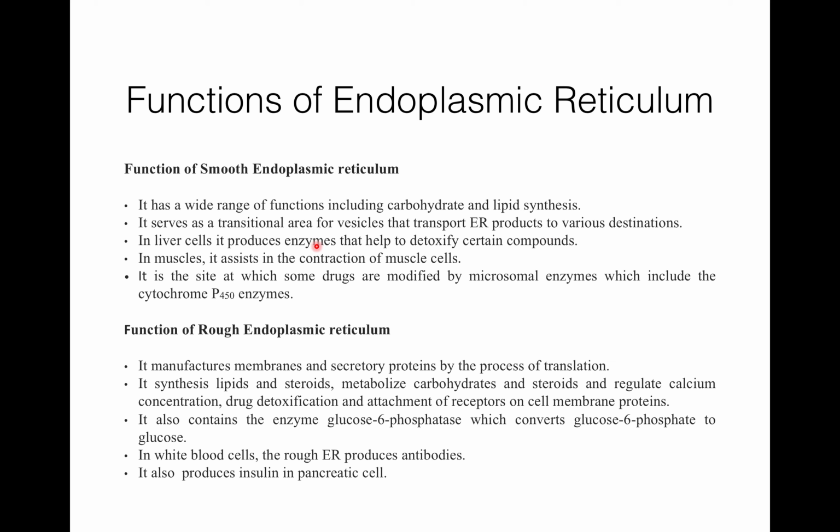Now, there are some specific functions of smooth endoplasmic reticulum and rough endoplasmic reticulum. First, I will explain smooth endoplasmic reticulum's functions. SER has a wide range of functions which includes carbohydrate and lipid synthesis. Next, SER serves as a transitional area for vesicles that transport endoplasmic reticulum products to various destinations.